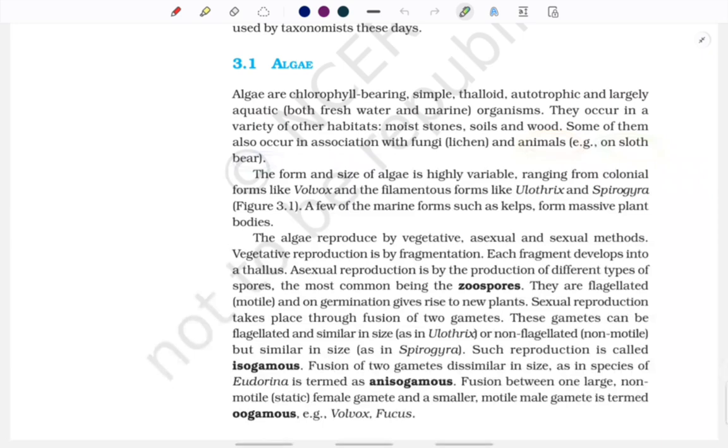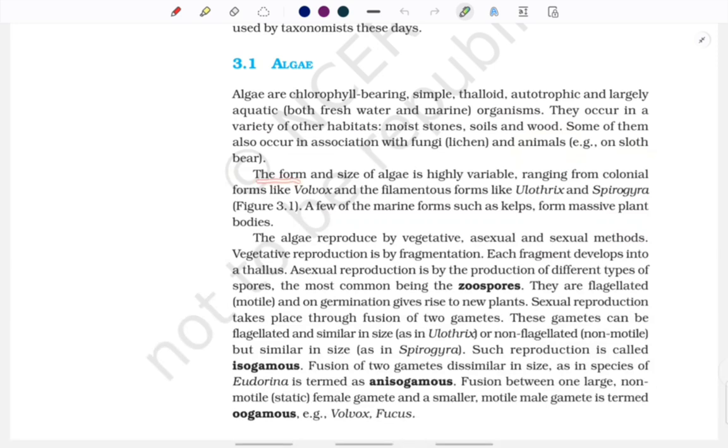So what all did we learn about algae? Number one, it has chlorophyll. Its body structure is simple and thalloid. Mode of nutrition is autotrophic. It's largely aquatic, found in both freshwater and marine water. They occur in a variety of habitats such as moist stones, soil and wood. We see association with other organisms: algae when associated with fungi makes lichen, and algae associated with an animal, an example is sloth bear.